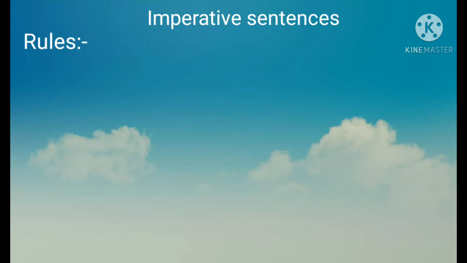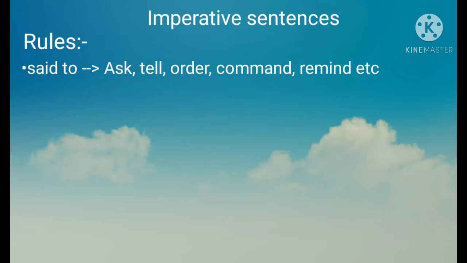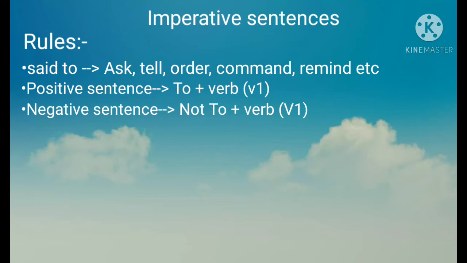The first rule is in indirect narration, the reporting verb say is changed into ask, tell, order, command, remind, etc. according to a sense of the sentence. The word ask can be used in all general imperative sentences where it is not clear whether the sentence is an order, request, etc. In positive sentences, the reporting verb to plus infinitive is used. In negative sentences, the reporting verb not to plus infinitive is used.